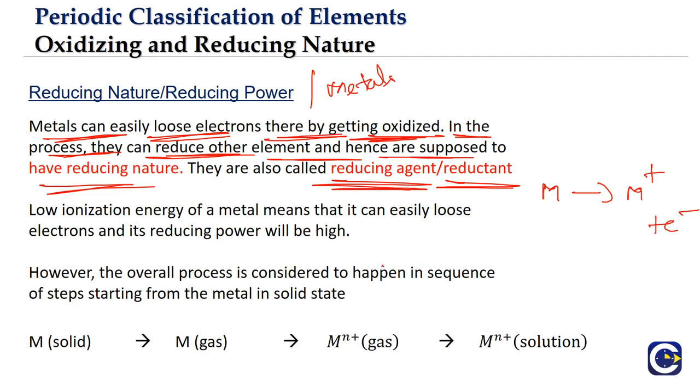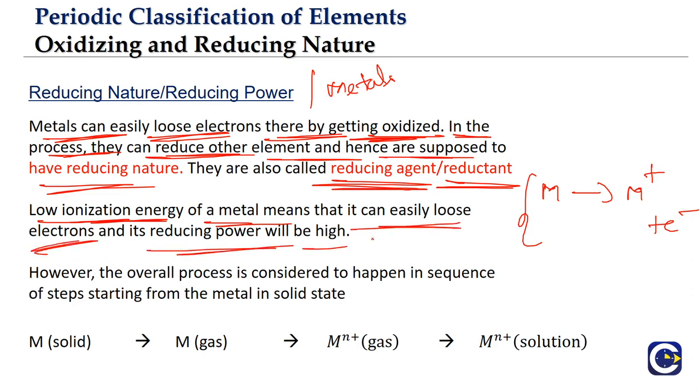Now the thing is, how do we determine the reducing power, or how good is the reducing nature of that metal? Why is that reducing nature coming? Because the metal itself is able to easily lose electrons. Low ionization energy of a metal means the metal can easily lose electrons, so reducing power will be high.